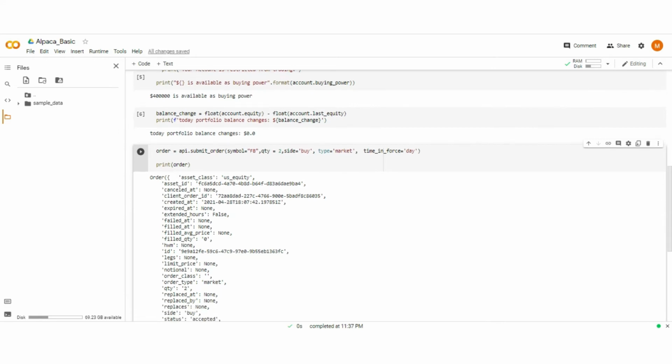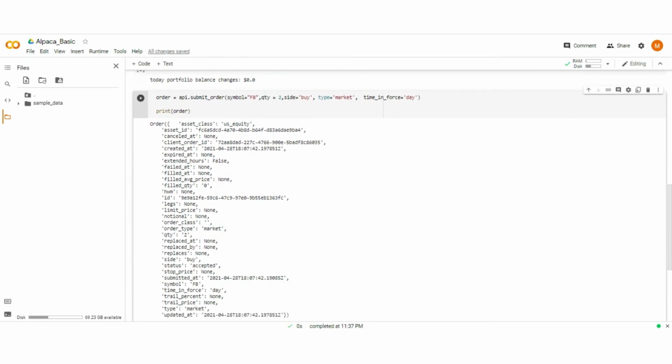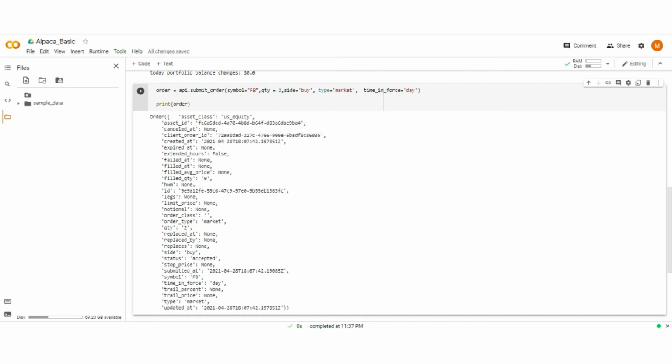Here you see it written a wide variety of details related to our orders. As you see, it defines a lot of things like symbol, quantity, side, that is buy or sell, order type, that is market or limit, if limit, what is the limit price, time in force, status, like it is filled or rejected or accepted, etc. I recommend going through the Alpaca documentation where you get very detailed information about all this stuff.